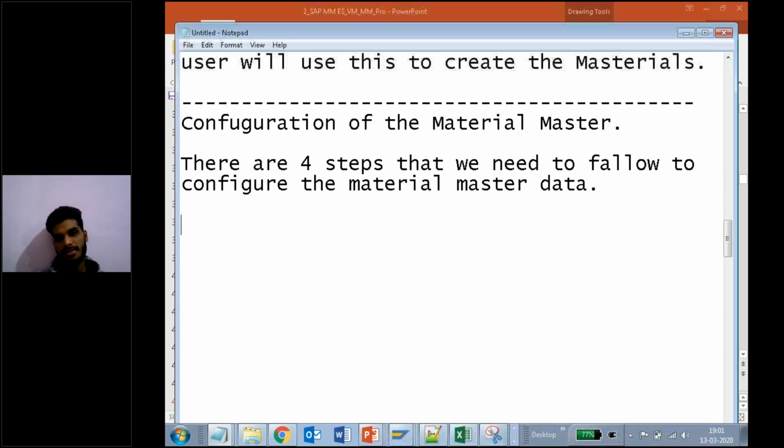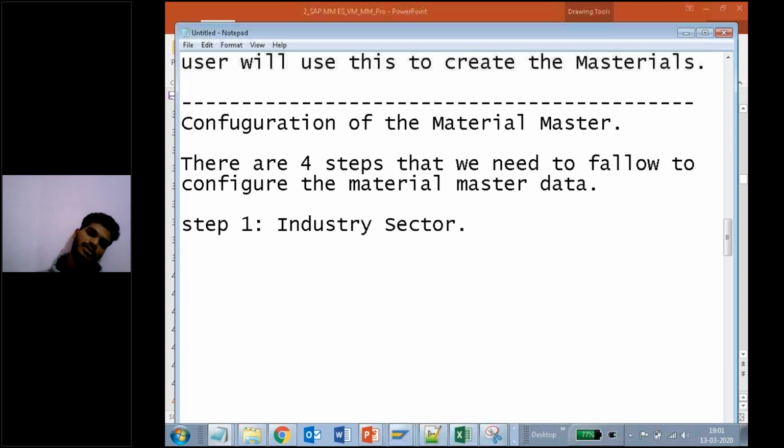Step 1: we are creating the industry sector. The first step is the industry sector.